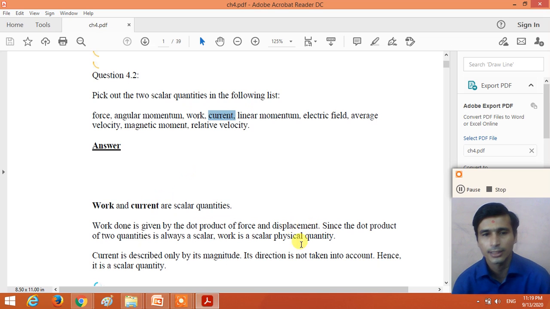Current is described only by its magnitude. So here the work and the current both are scalar quantities, and other physical quantities are vector quantities. So force, angular momentum, linear momentum, electric field, average velocity, magnetic moment, relative velocity, all are vector quantities except this work and the current, right? So understand.